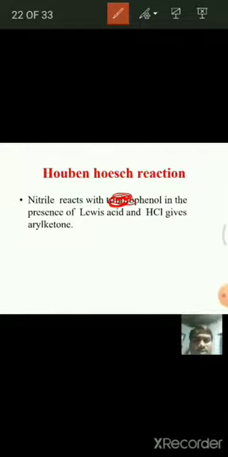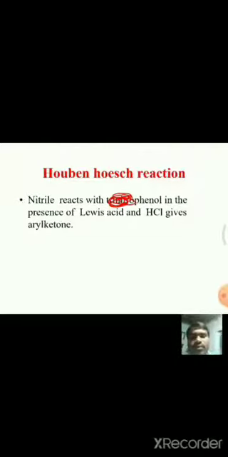It gives aryl ketone. Here in this compound, aryl ketones are the products. That means when the cyanides react with arenes in the presence of Lewis acid like ZnCl2 and HCl, they give aryl ketone. And here this is trihydroxybenzene.